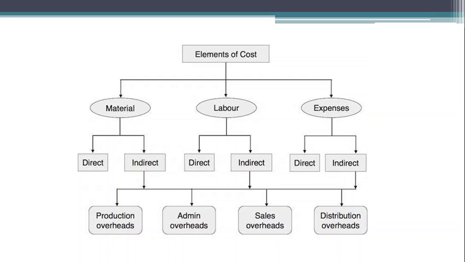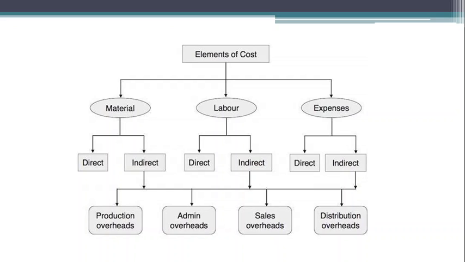And all these direct expenses, that is direct material, direct labor, direct expenses, will form the prime cost. And all indirect expenses, that is indirect material, indirect labor and indirect expenses, will come under overheads. Those overheads can be production overheads, administration overheads, sales overheads, distribution overheads.